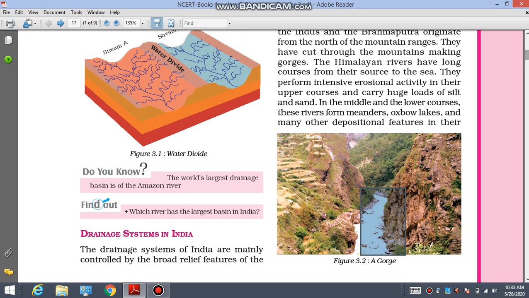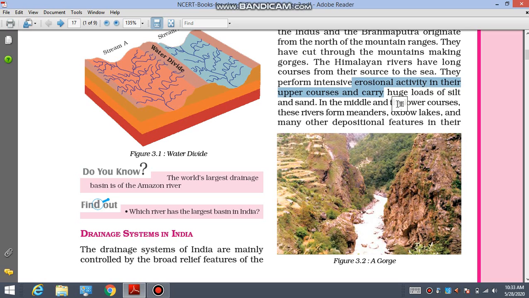Okay. So the Himalayan rivers have long courses, from their source to the sea. Most of the Himalayan rivers end in the Arabian Sea or the Bay of Bengal. So from the Himalayas to the Arabian Sea or Bay of Bengal, the length of the river is very great. So it has long courses. They perform intensive erosional activity. So what happens in this long course?